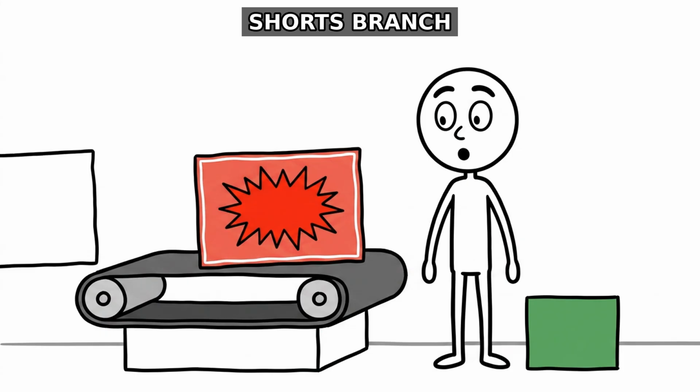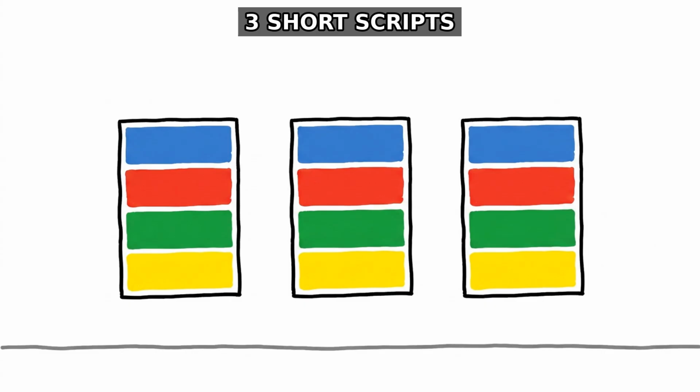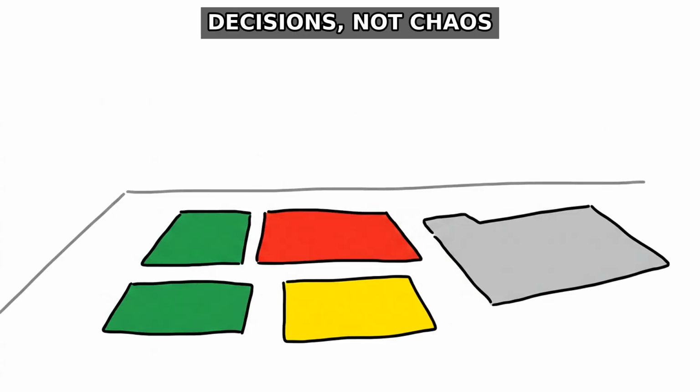A Shorts branch searches for moments that create curiosity in the first sentence. 3 short scripts receive a hook, payoff, caption, and suggested clip range. Editors receive decisions instead of a folder named Final Maybe.